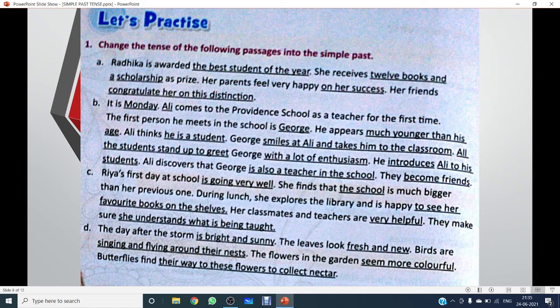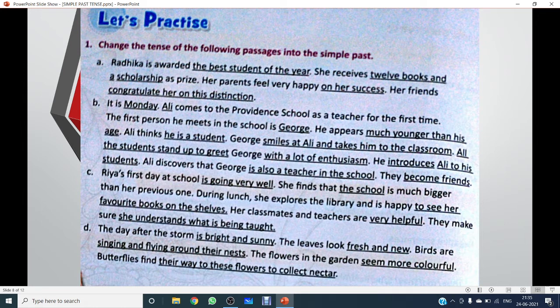Ali thinks he was a student. George smiled at Ali and took him to the classroom. All the students stood up to greet George with a lot of enthusiasm. He introduced Ali to the students. Ali discovered that George was also a teacher in the school. They became friends.